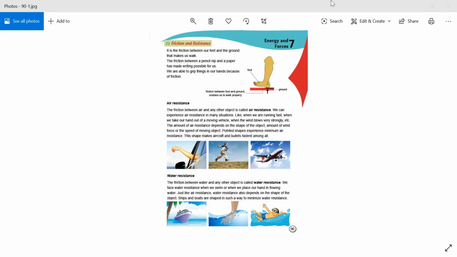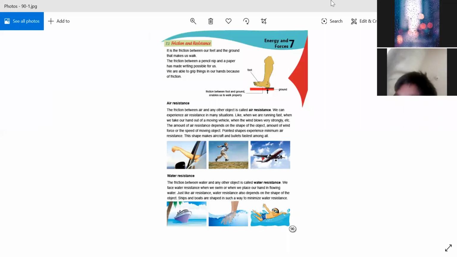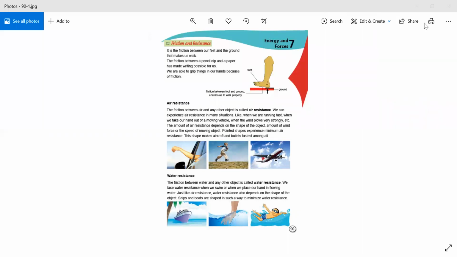Okay, if you have any question about where in our practical life friction and resistance apply: if you are driving a car or a motorcycle, friction is applied there. If you have slipped on a tile floor, friction is applied there as well. Some more examples: when we are walking, friction is applied between our feet and the ground.